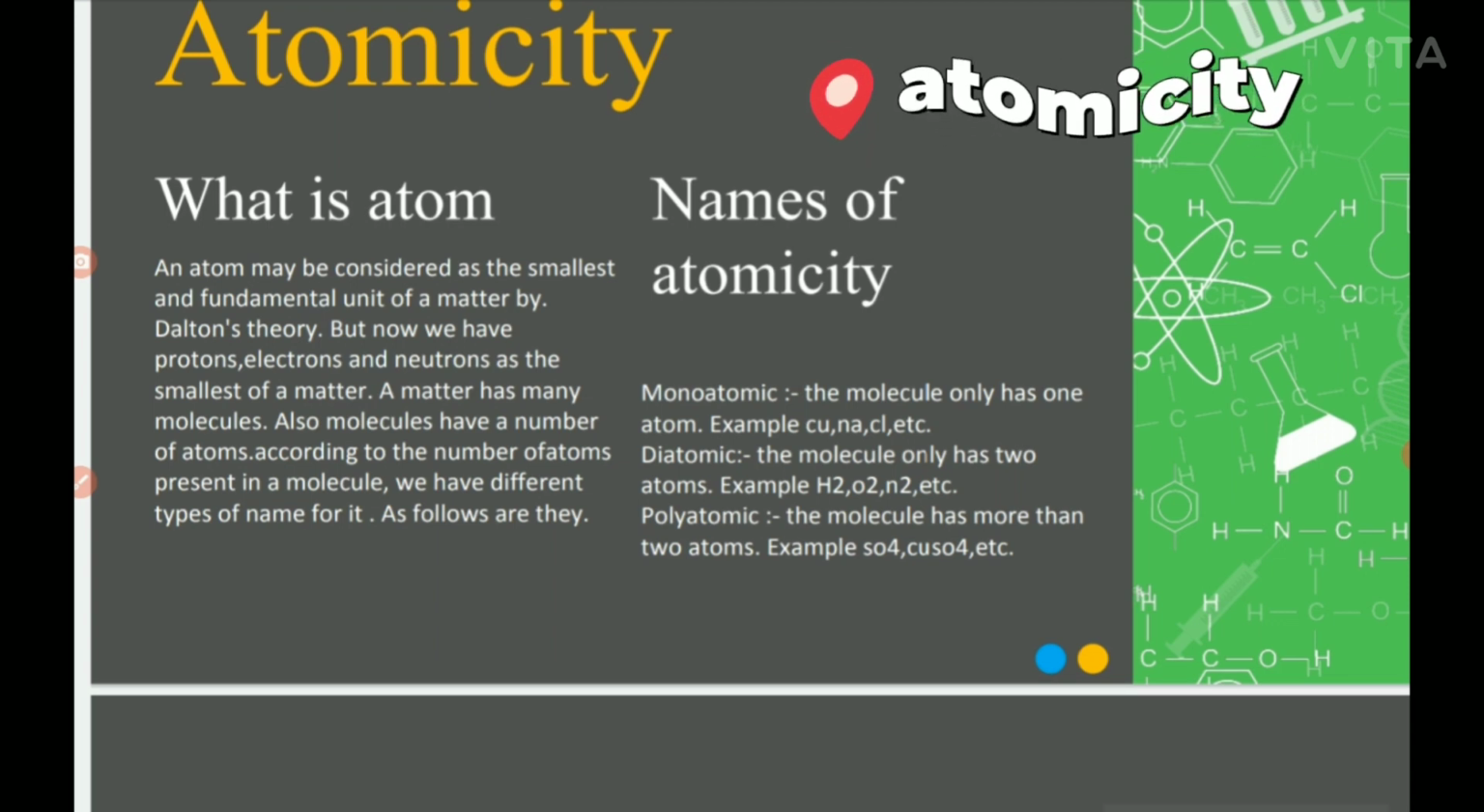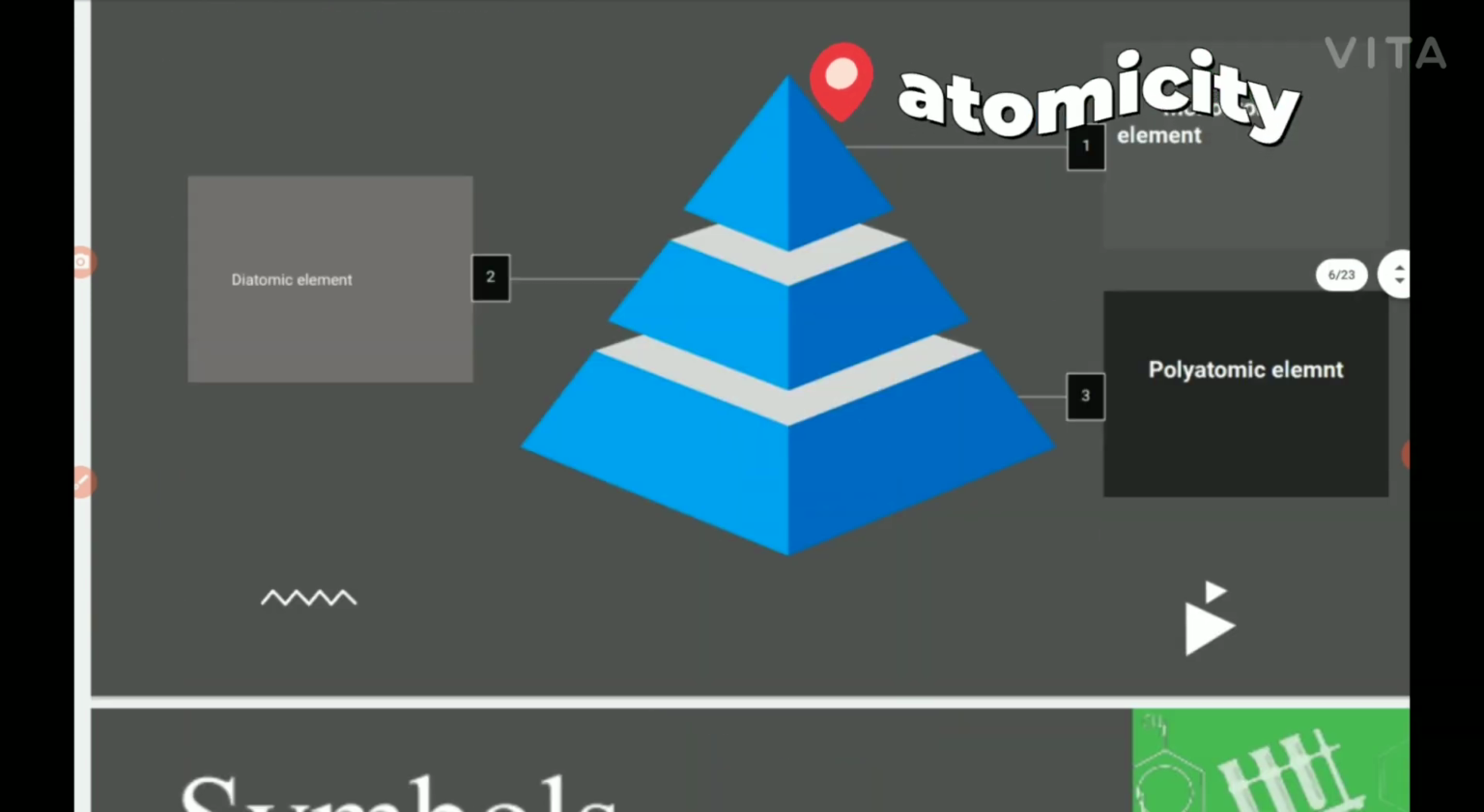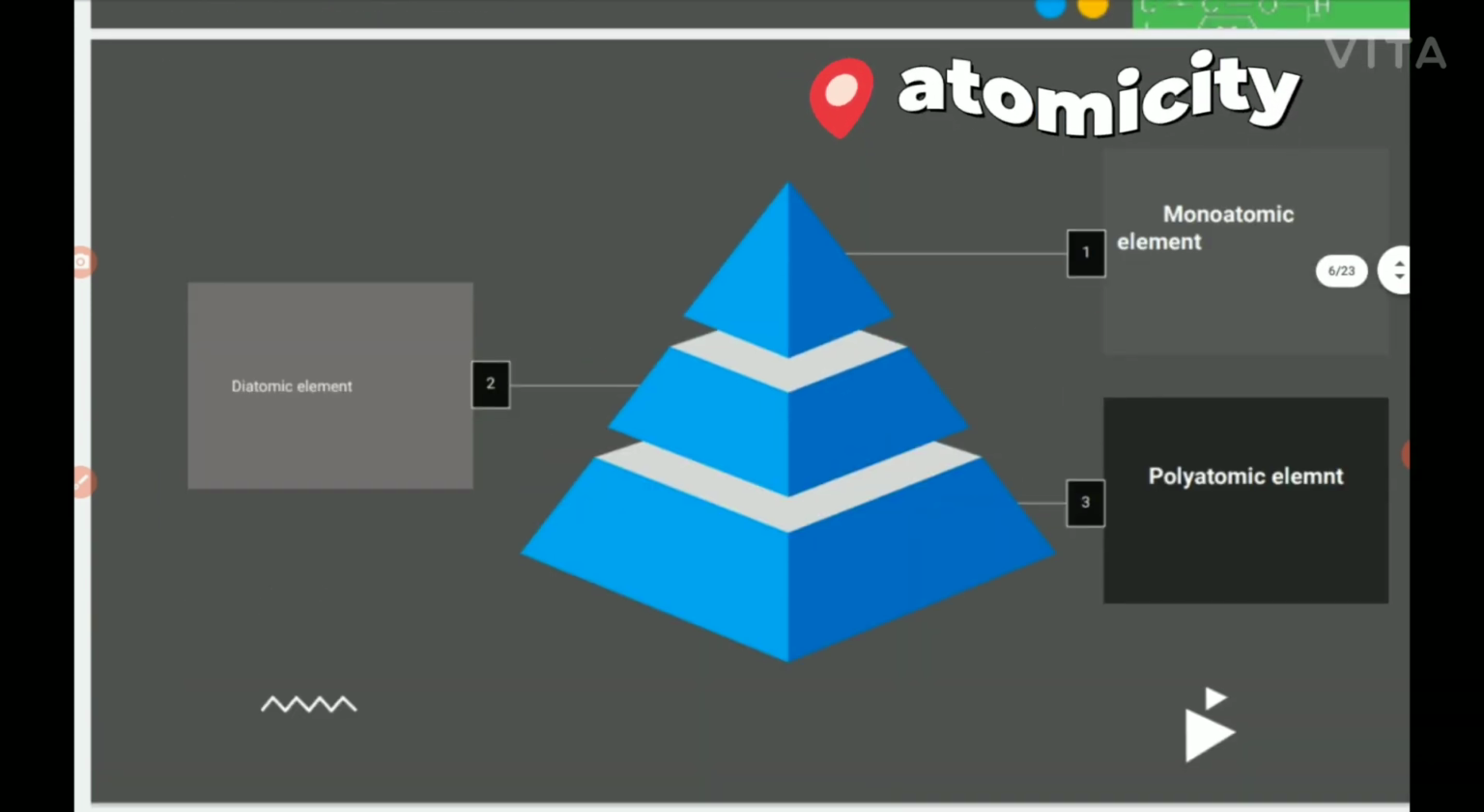Now let us talk about the labels. The labels are monoatomic: the molecule contains only one atom. Remember that, only one atom. Next is diatomic, where the molecule contains only two atoms. Then polyatomic, where the molecule contains more than two atoms. Okay, let us see next.